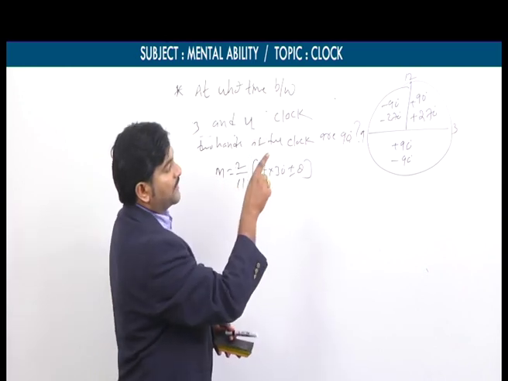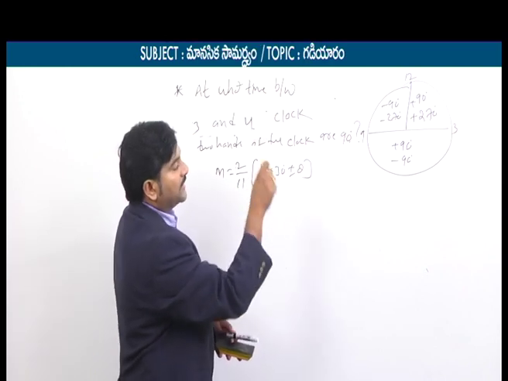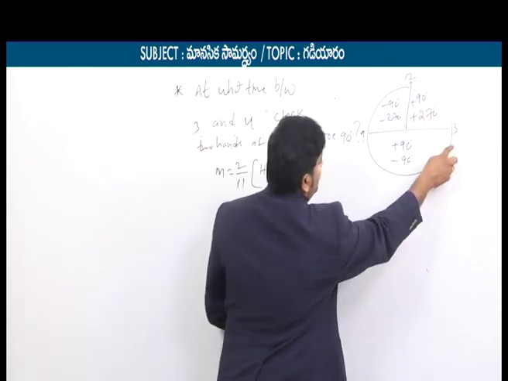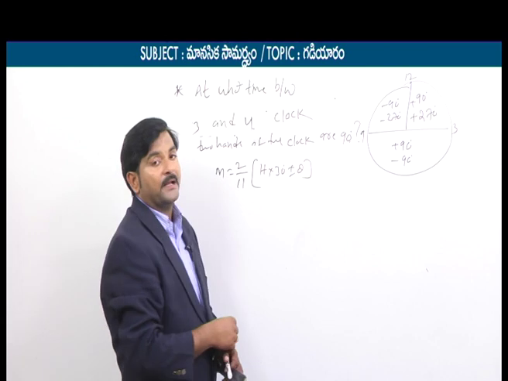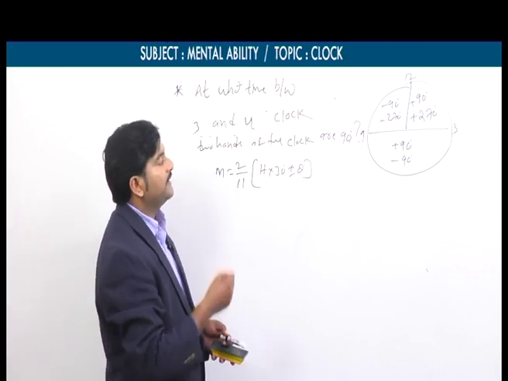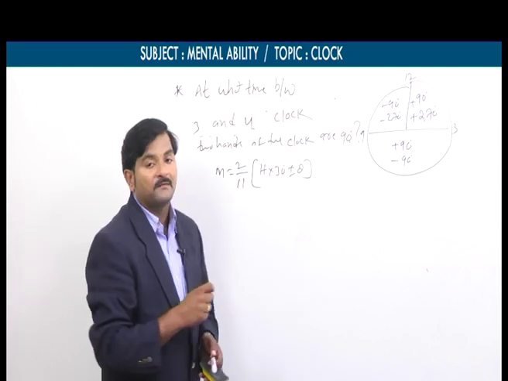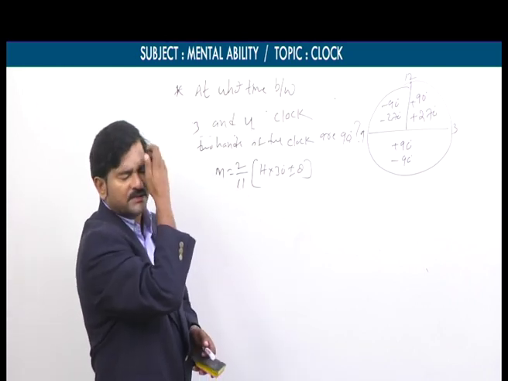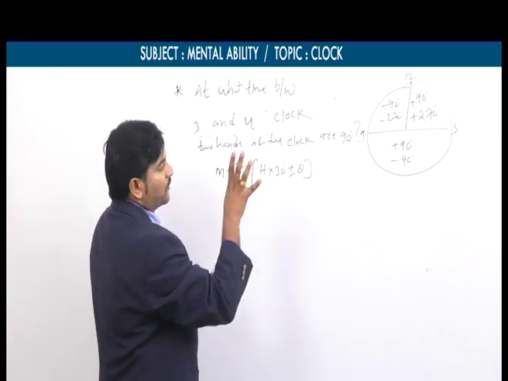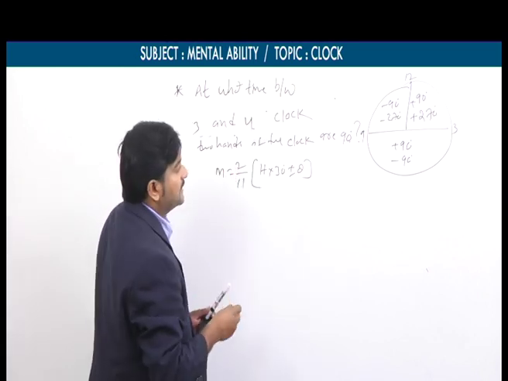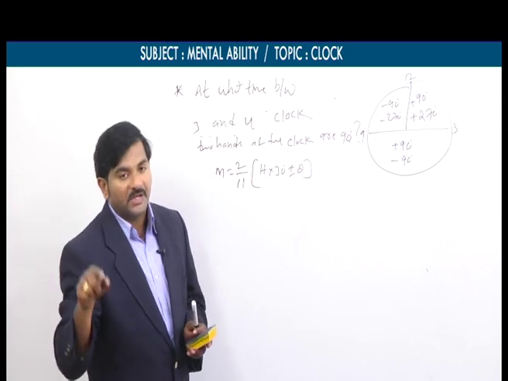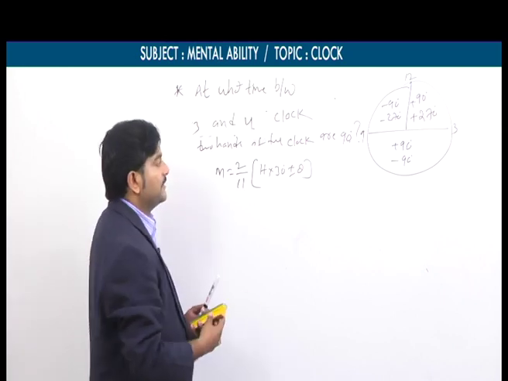12 o'clock to 1 o'clock, 1 to 2 and 2 to 3, we need to take plus 90 and plus 270. If the time lies in between 3 o'clock and 9 o'clock, we should take plus 90 and minus 90. Similarly, from 9 o'clock to 12 o'clock, we should take theta is equal to minus 90 and minus 270. So it's very clear. Now focus on the diagram in your mind so that you will get the idea. If it is opposite, 12 to 6 is 180, 6 to 12 is minus 180. So just have a look.